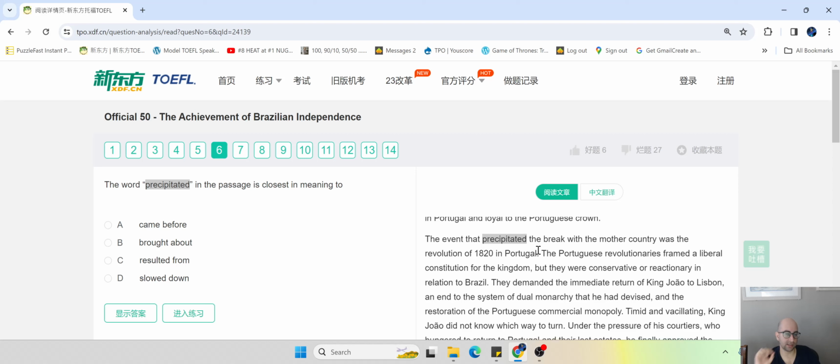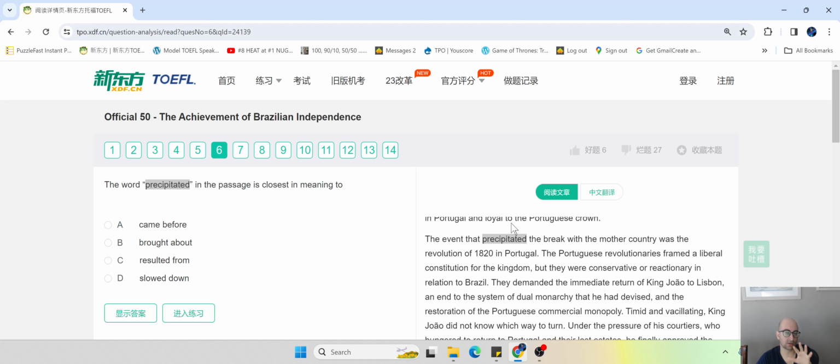Now, there's a unique strategy for this specific question because this specific word, I should say, you see a prefix pre. Yeah, you have the suffix ed and stuff like that, but we want to focus on this prefix. So it says pre. What does pre mean in Latin or Greek, right? It means something that's happening before.